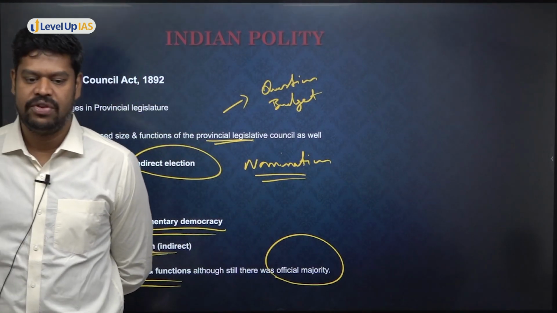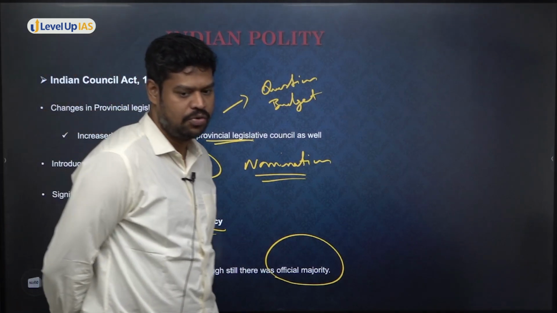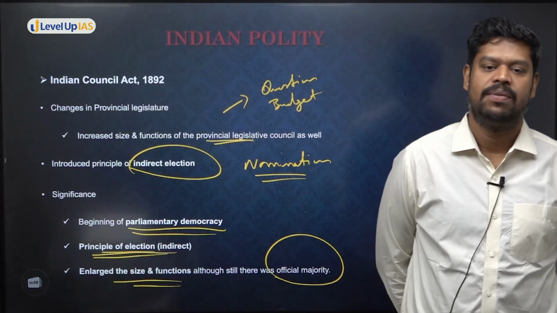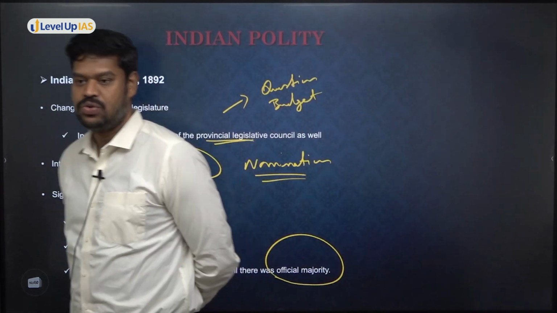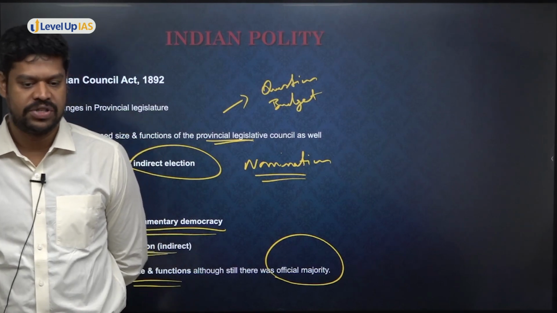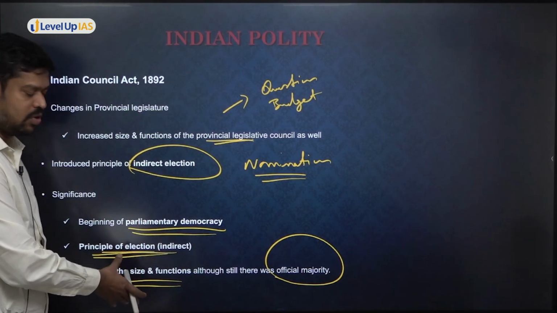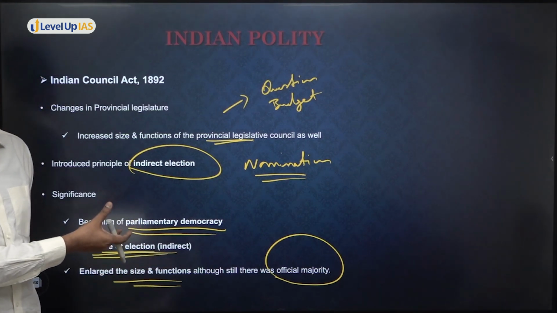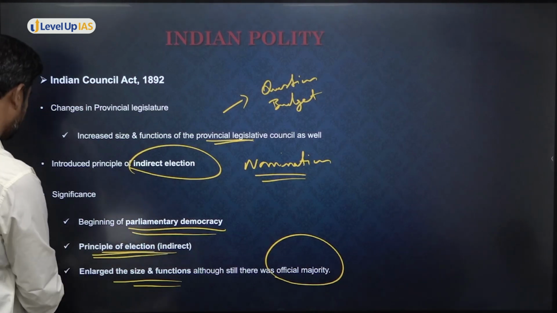So what are the significant changes that you have to remember in the Indian Councils Act 1892? It is the beginning of parliamentary democracy. Indirect elections were introduced, and it expanded the size and also the functions. All right. So just try to remember at least the significance, very, very important. That's why I have drawn the significance. The significance is not, I think, in your textbook. So I have made these inferences from all these things. Okay.